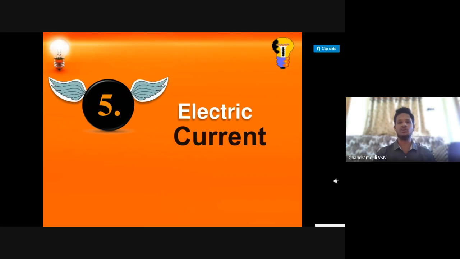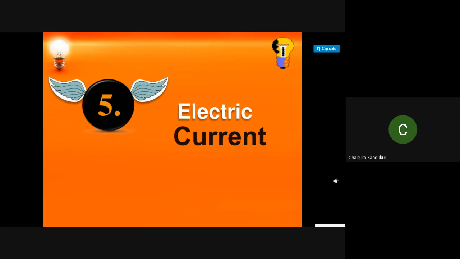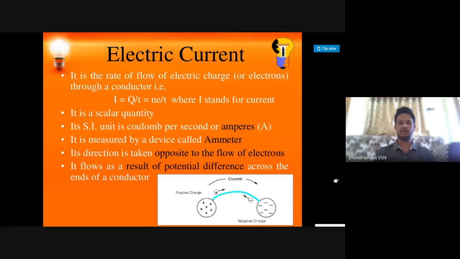I is equal to NE by T. What is E and what is its value? E is the charge of each electron, 1.6 into 10 power minus 19 coulomb. Very good, Nana.